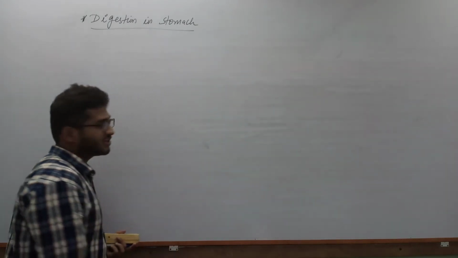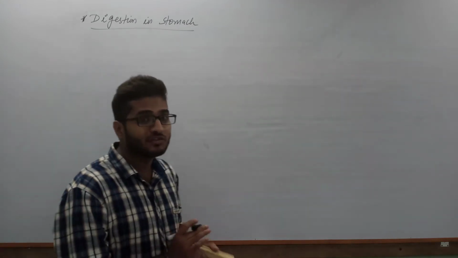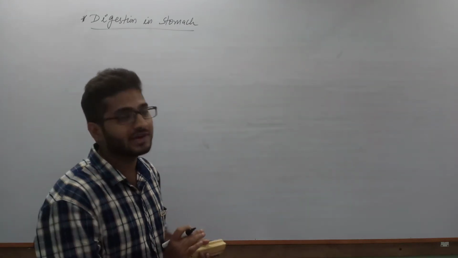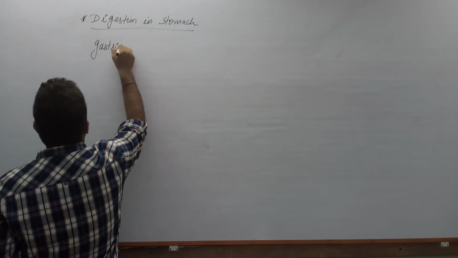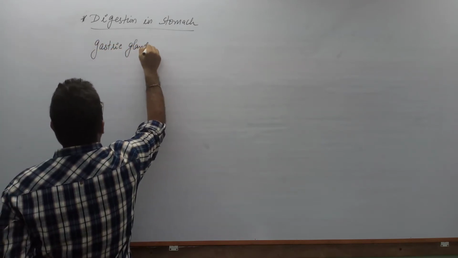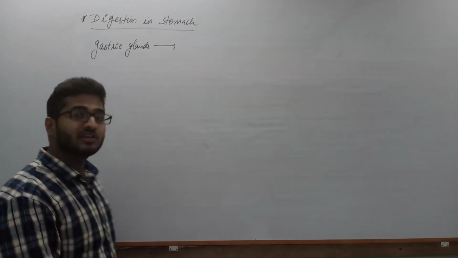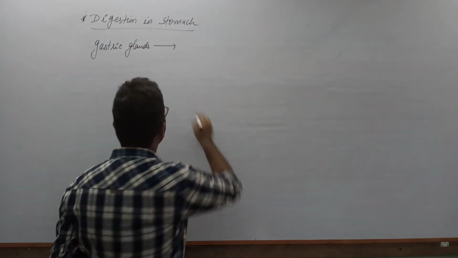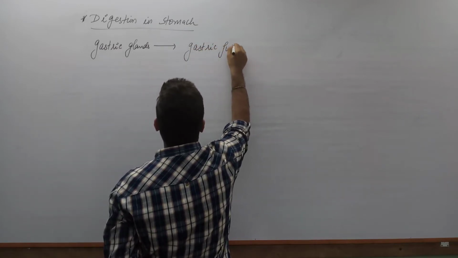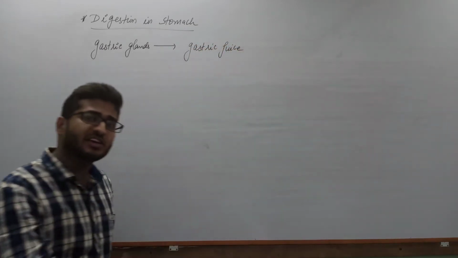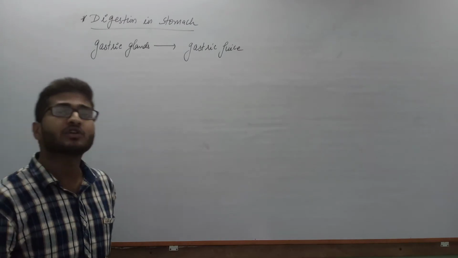Now, which glands does the stomach have? Like the mouth has salivary glands, the stomach has gastric glands, and these gastric glands secrete a fluid. Their secretion is what we call gastric juice.